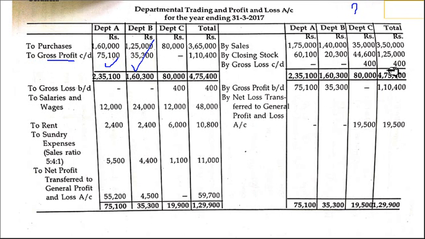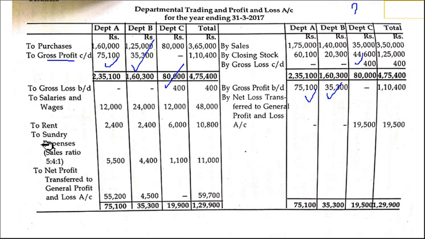By gross loss for C 400 carried down, to gross loss brought down 400 for C. Observe it very clearly. Here the 400 is the loss, and these 75,100 and 35,300 we are writing as A and B's profit. Is it clear?